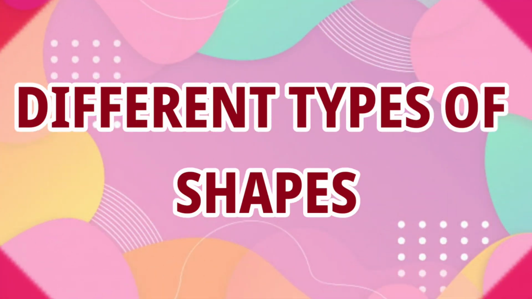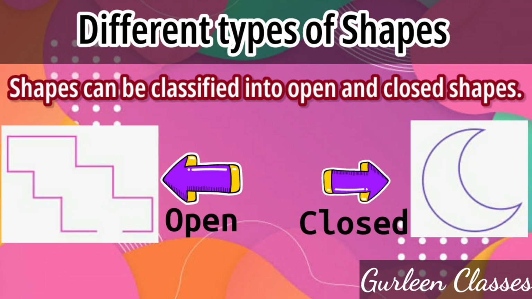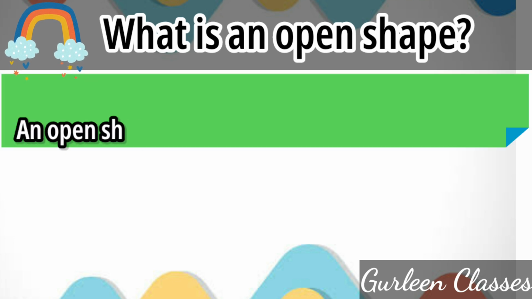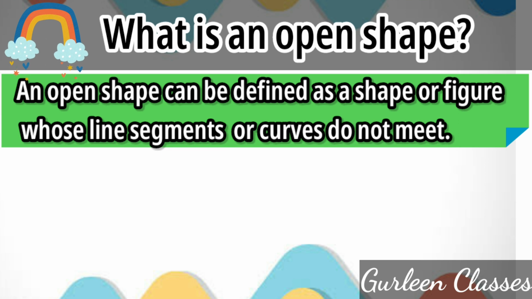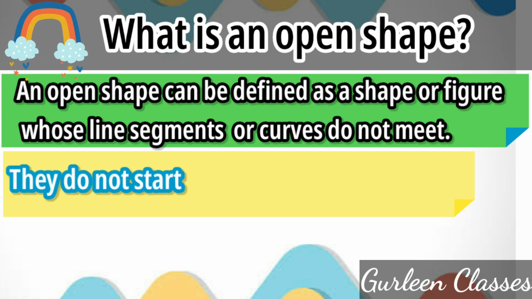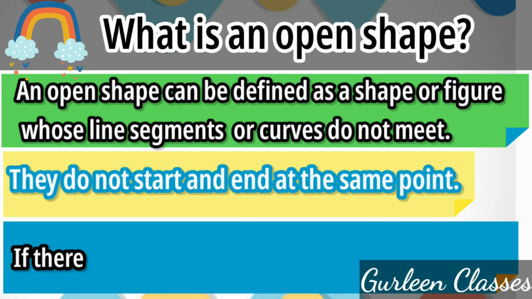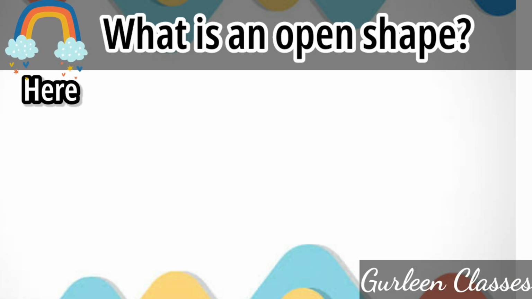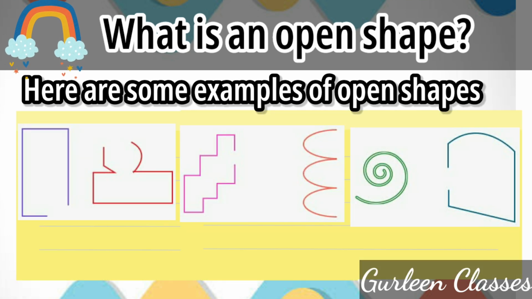Different types of shapes. Shapes can be classified into open and closed shapes. Now, what is an open shape? An open shape can be defined as a shape or figure whose line segments or curves do not meet. They do not start and end at the same point. In simple words, we can say if there is a gap in the shape, it is called an open shape. So here are some examples of open shapes as you can see.